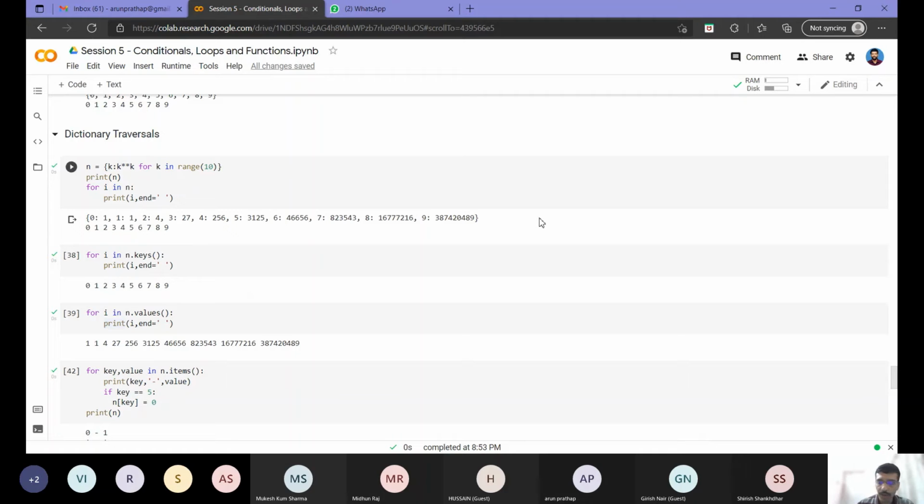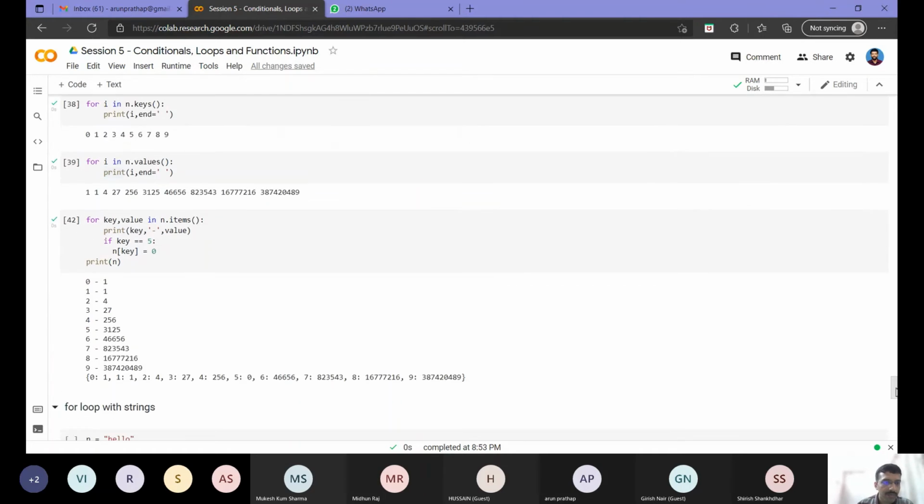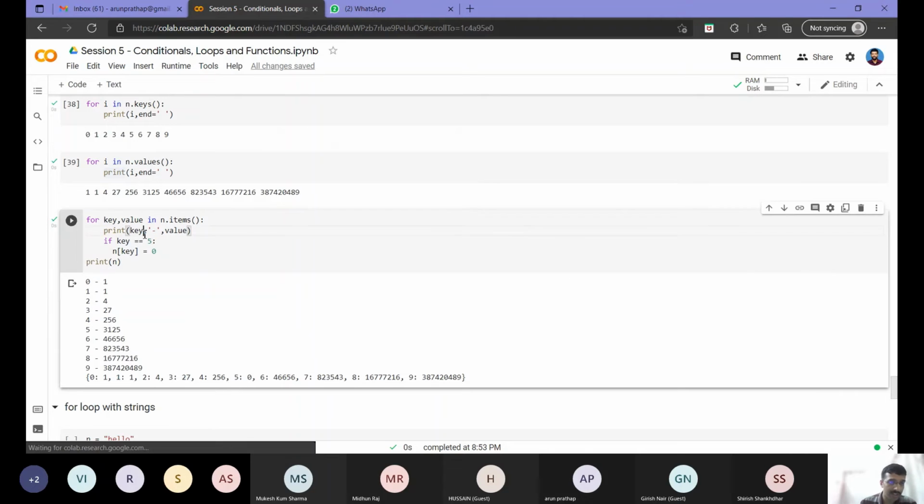Once I created that, I want to iterate over the dictionary. If I use keys or directly use n, I will get the keys alone. If I use values, I will get the values alone. But I want to iterate over the keys as well as values, and for some particular keys I want to do some operations, or I want to change the value, or update the value.